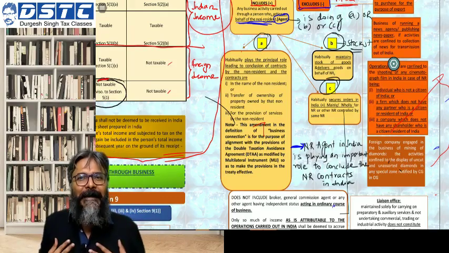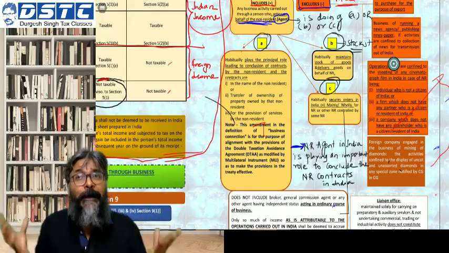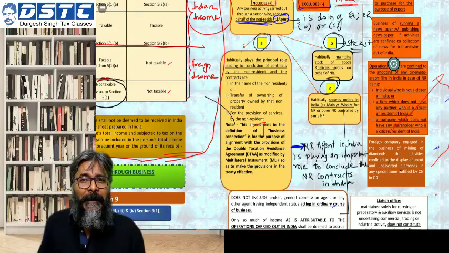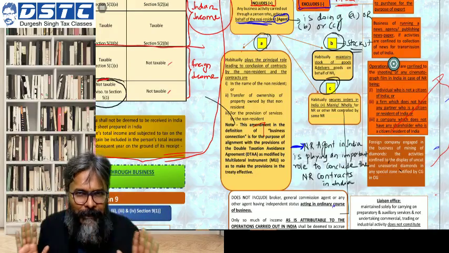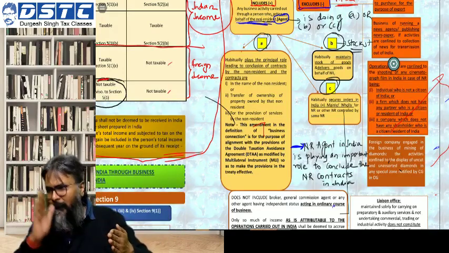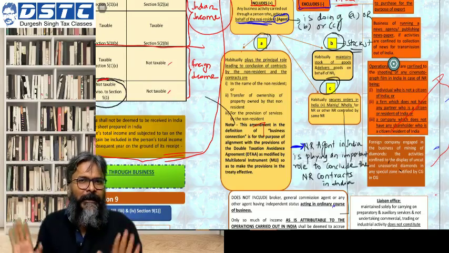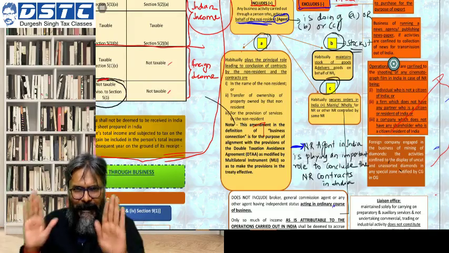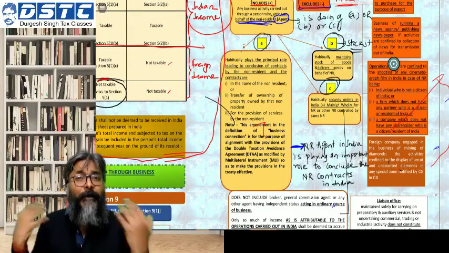So here this agent is not identifying the buyers and is not negotiating the terms and conditions with the buyers. Here what they are doing simply is stocking the goods. The non-resident is dispatching the goods to the premises of the agent. The agent is stocking the goods in India. That's it. Now, what will they do with these goods?